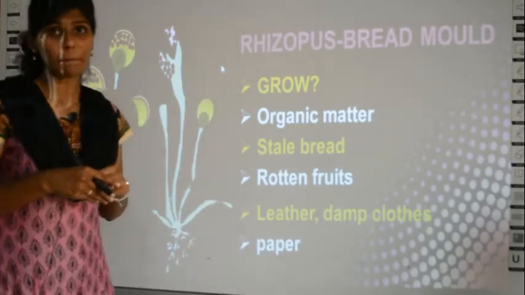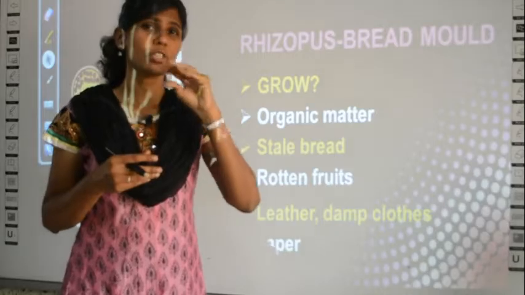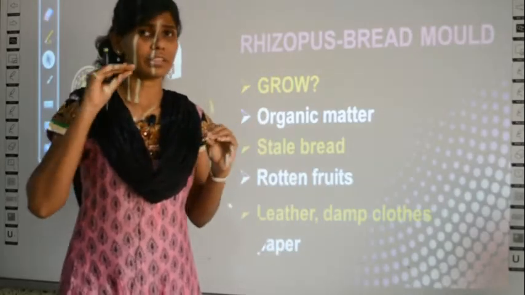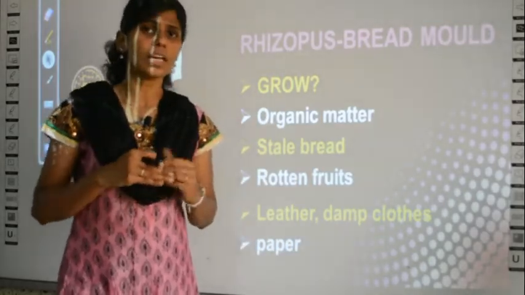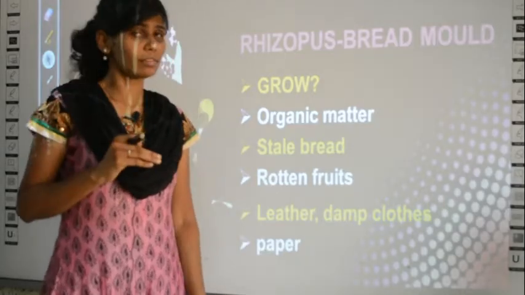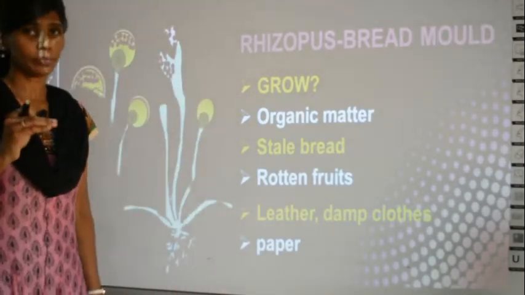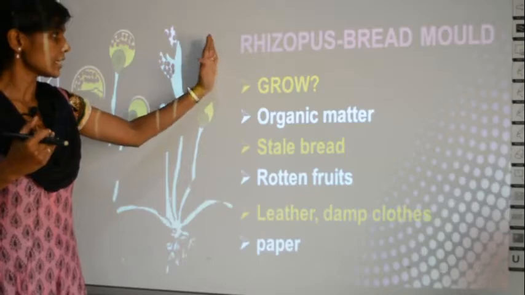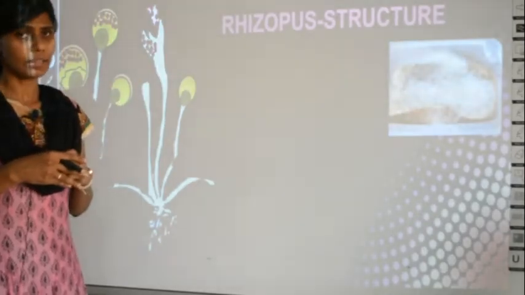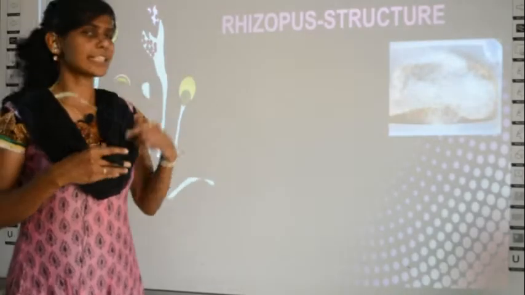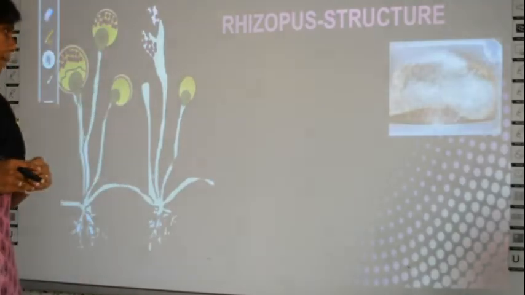And also on paper. If the paper has moisture because of rain, or if humidity is high in your place, you can find fungal growth, those black spots, on the paper also if it is moist. And then we learn about the detailed structure of rhizopus.